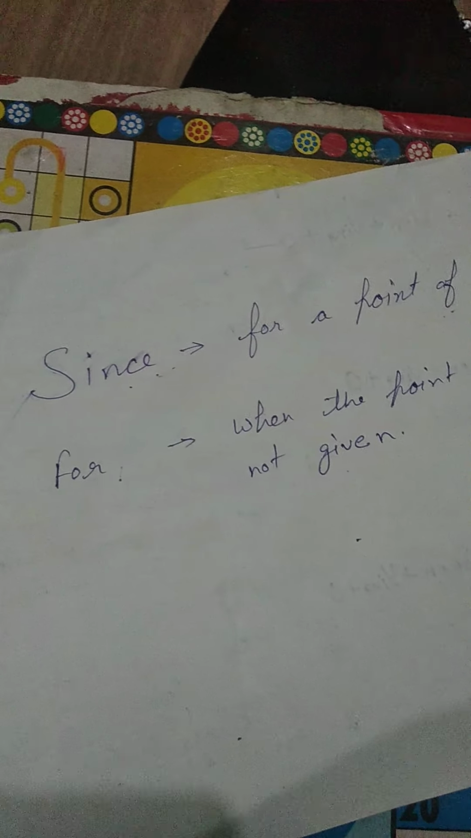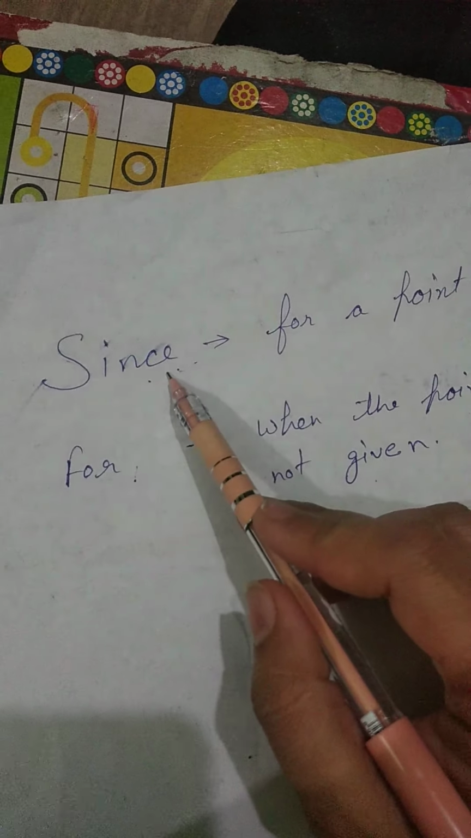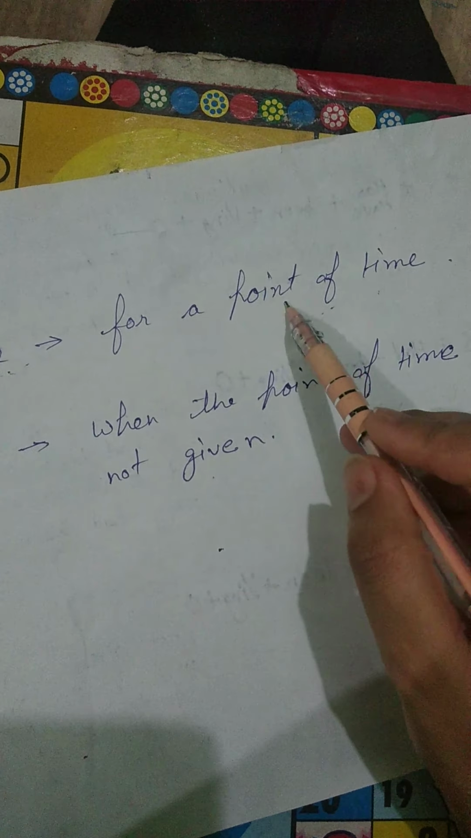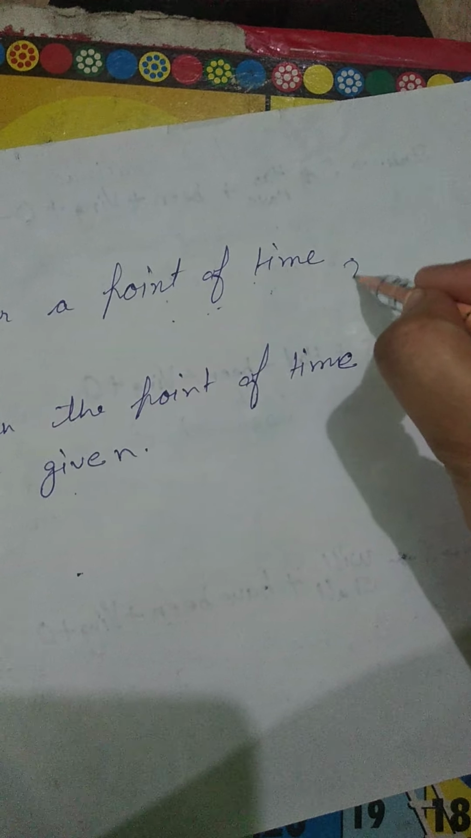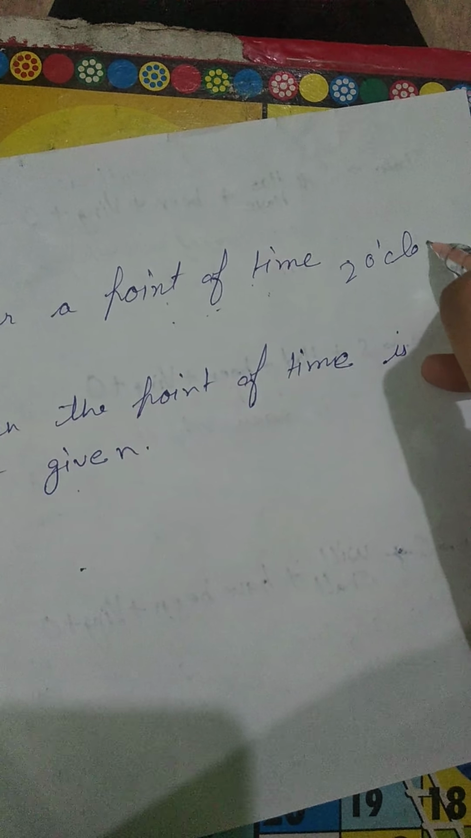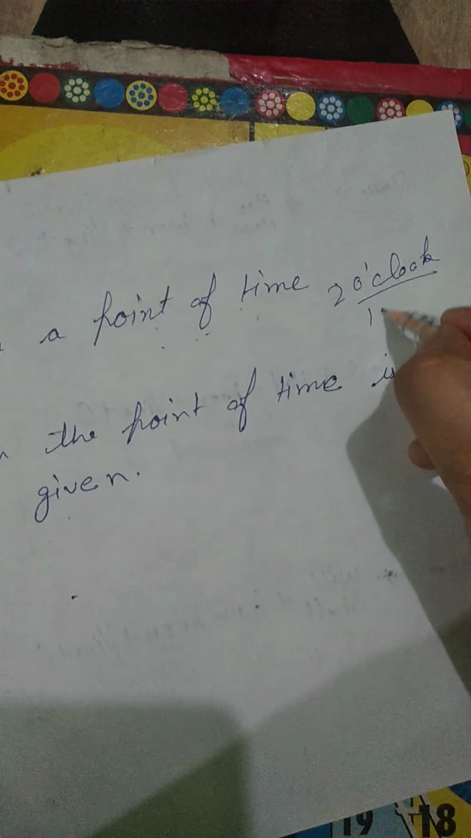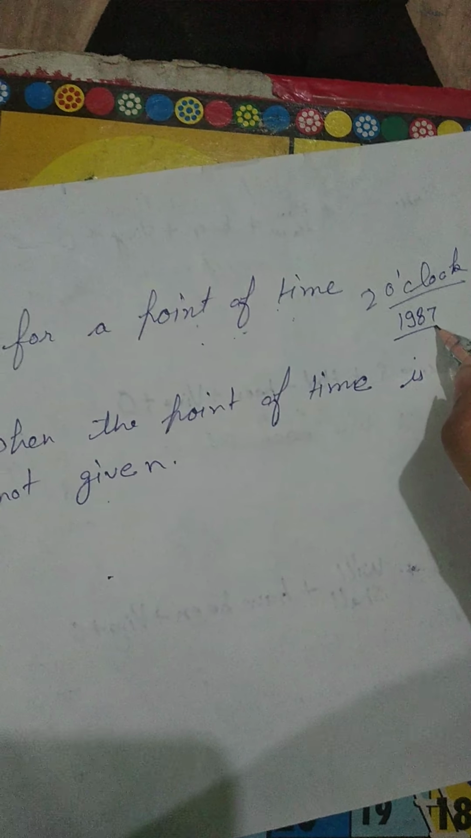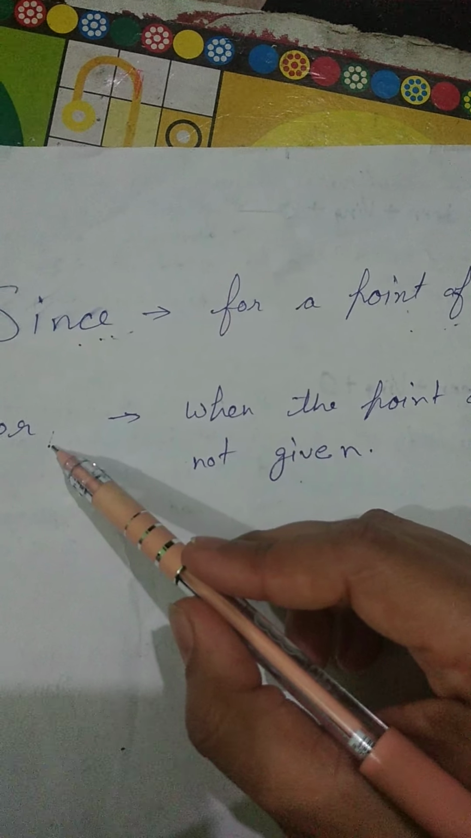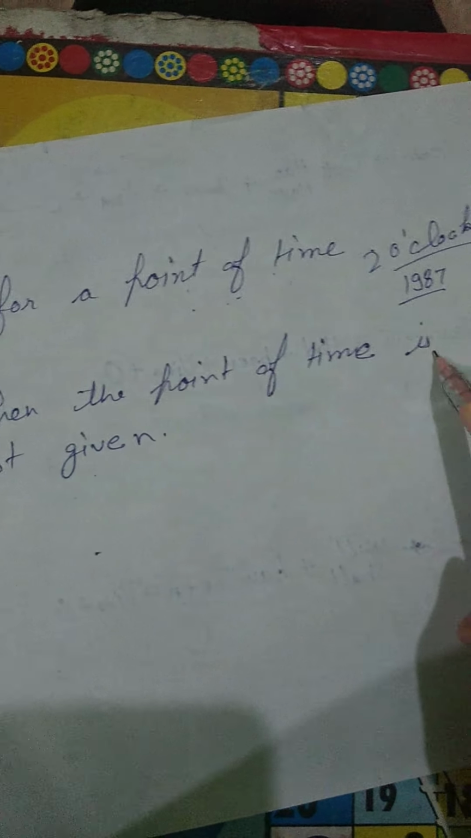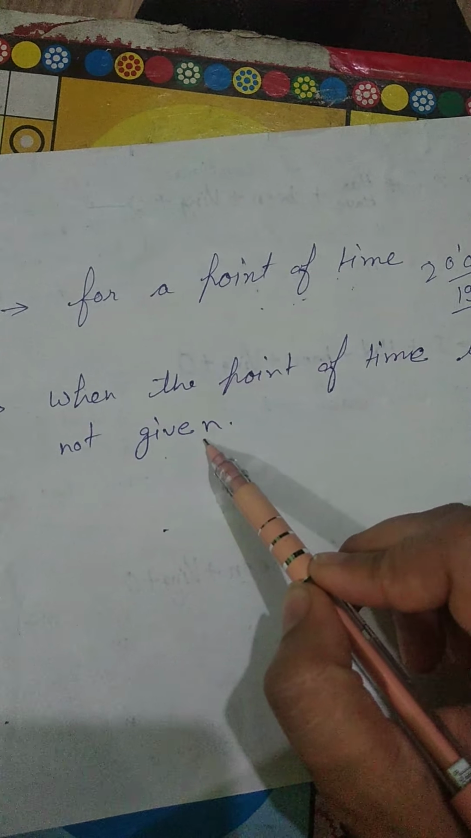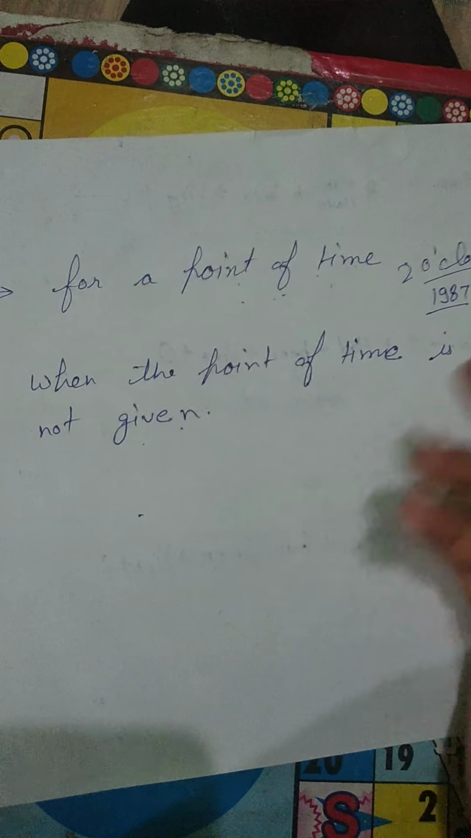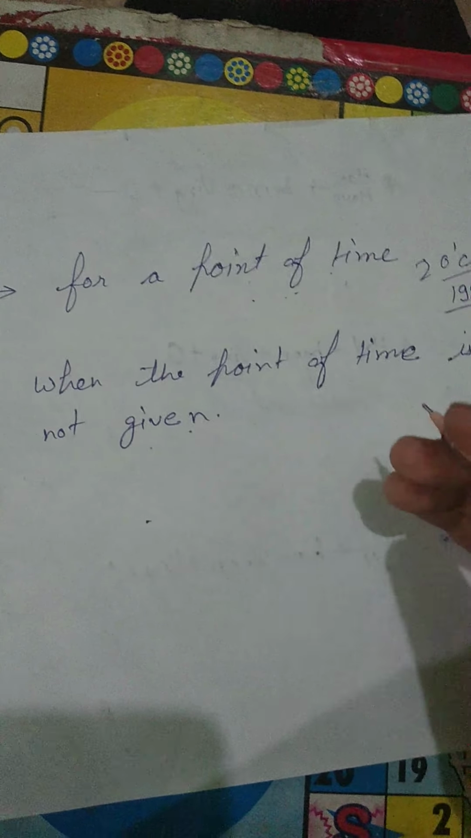We will use since whenever a fixed point of time is given, like 2 o'clock. It's a fixed time. 1987. It is a fixed time. Point of time. And we use for when the point of time is not given. How is it possible that a point of time is not given and a time is given?